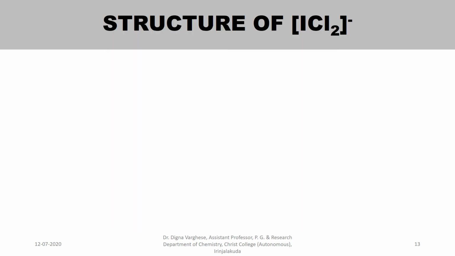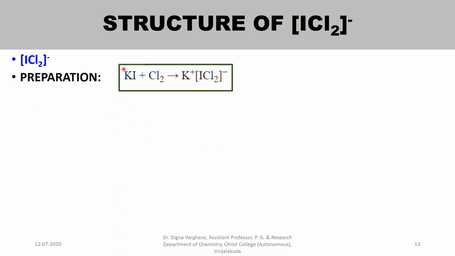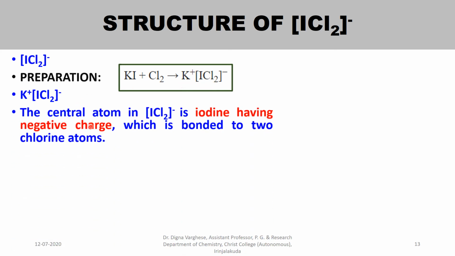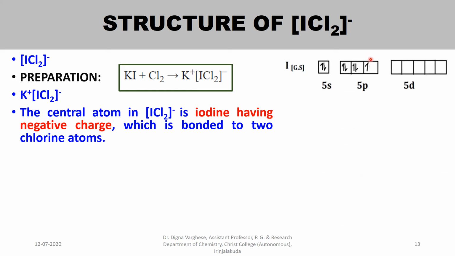Structure of ICl2 minus. Preparation: potassium iodide is treated with chlorine, giving K plus ICl2 minus. That can be dissociated as K plus and ICl2 minus, and the central atom in ICl2 minus is iodine having negative charge, which is bonded to 2 chlorine atoms in a similar way as that of the triiodide ion.